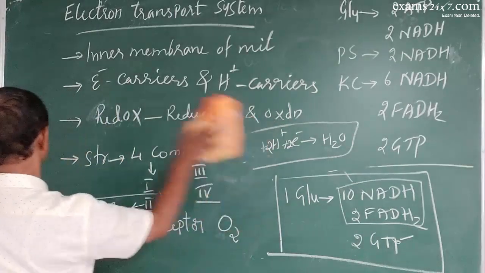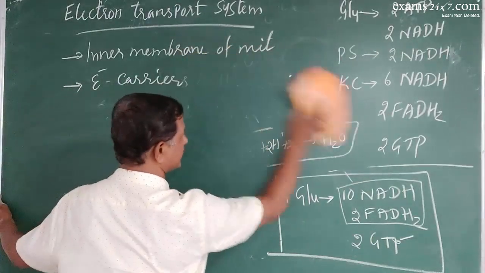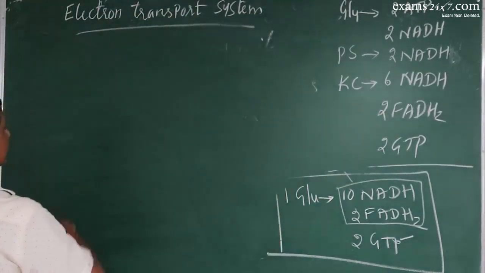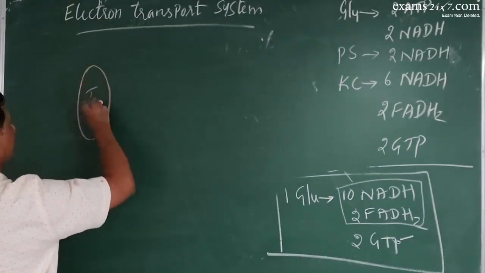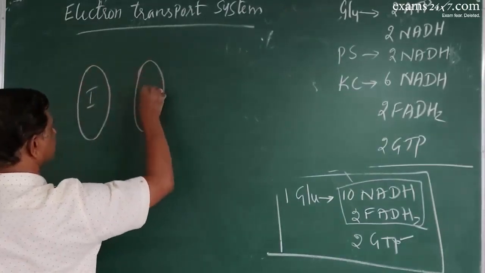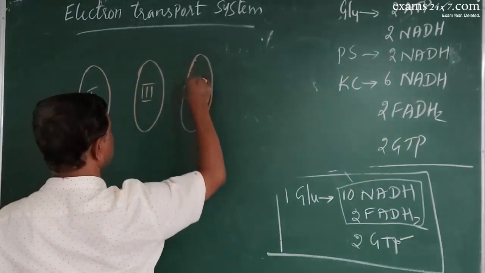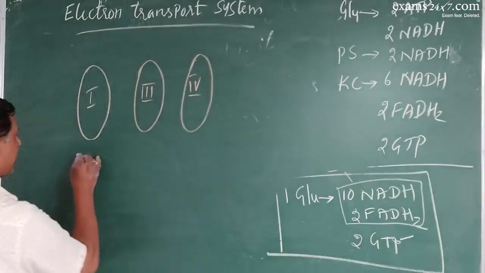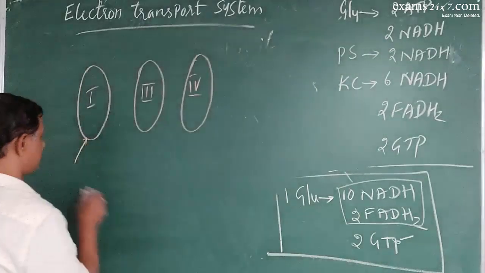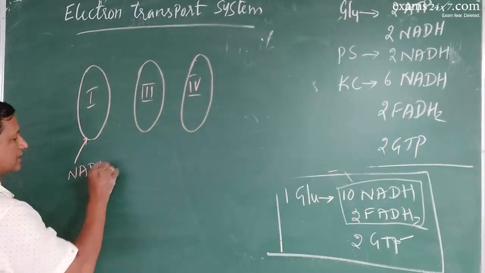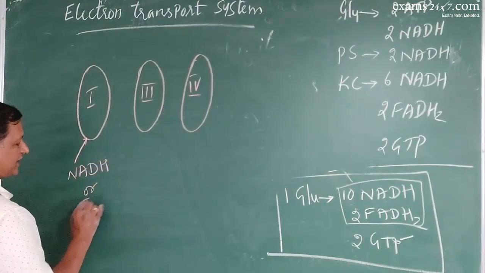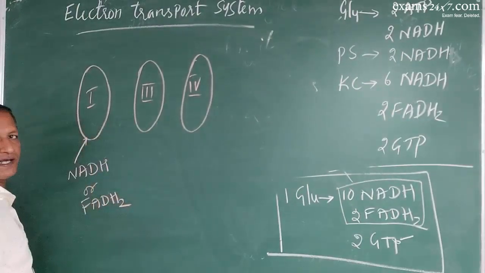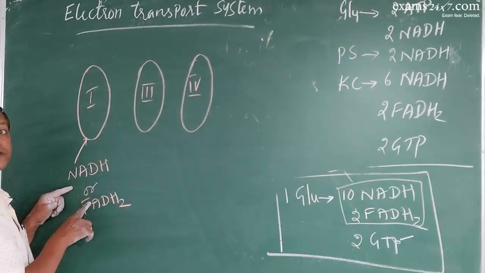So I will just give you a diagrammatic representation, not in detail, in a very brief way. There will be complex 1, complex 3, complex 4. This is one ETS. Now either NADH or FADH2 will enter into complex 1, and these are reduced compounds.